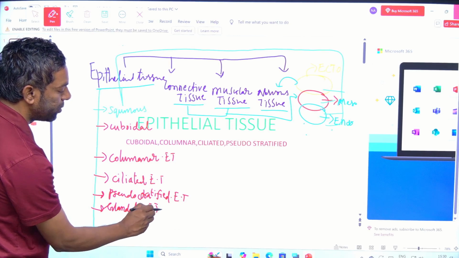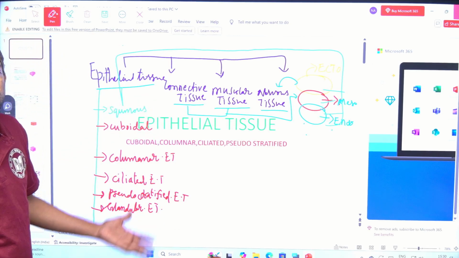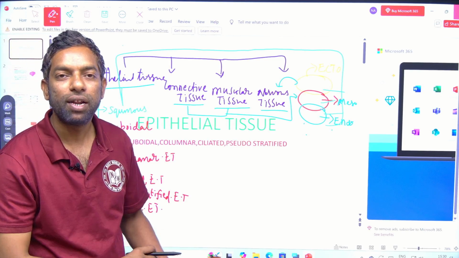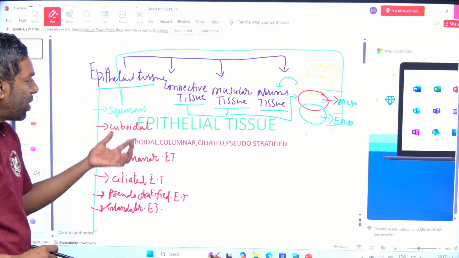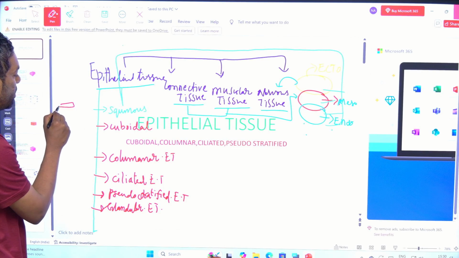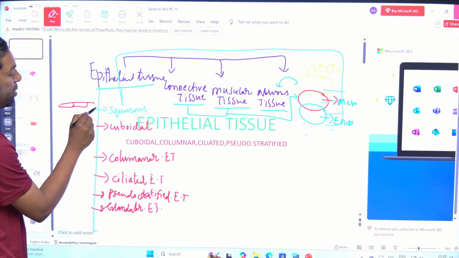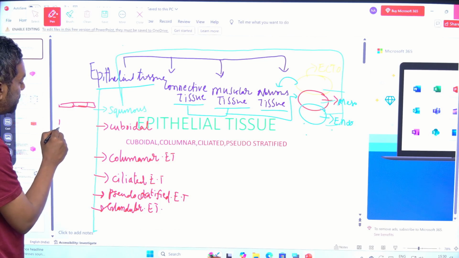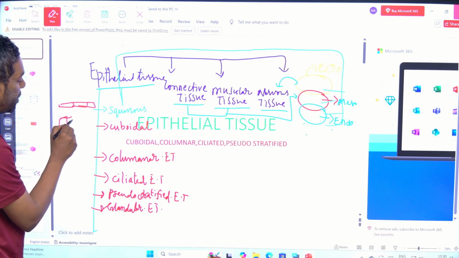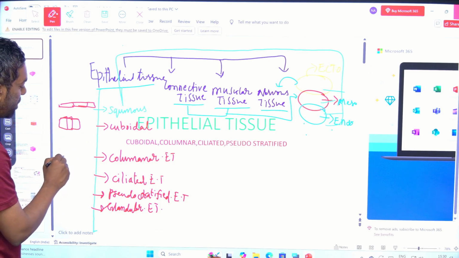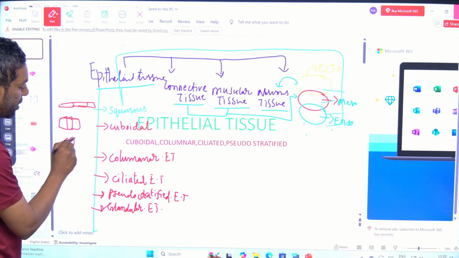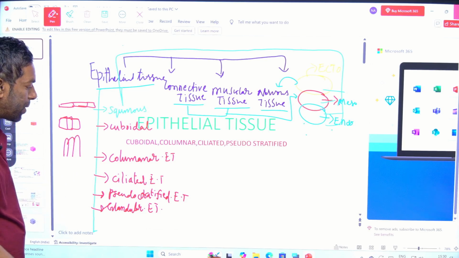Based on the structure of the epithelial tissue, these are the types: squamous, squash-like structure; cuboidal, cube shape like this; and columnar, slender structure.